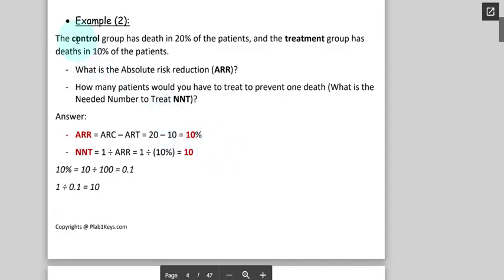Now here is the example. How can you know that a drug or a test has absolute risk reduction? Usually it's a drug. Mostly it's a drug. Absolute risk reduction caused by a drug.